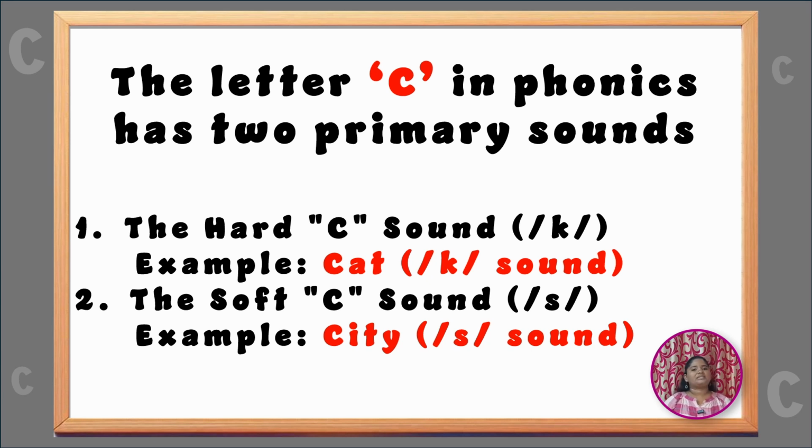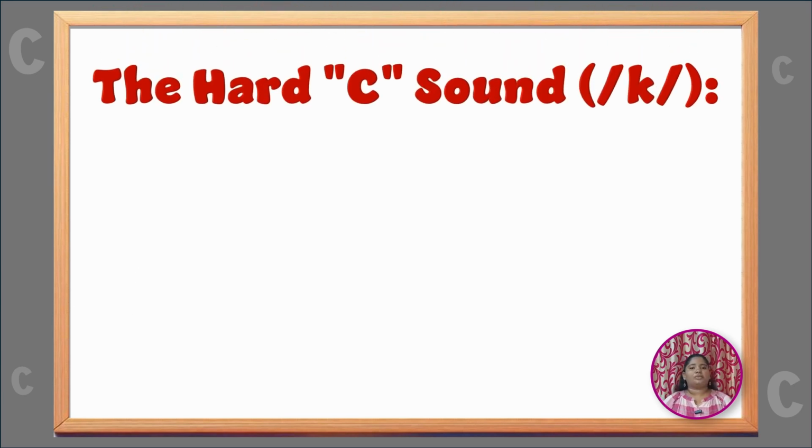C-A-T, cat. C-I-T-Y, city. So, both the words start with the letter C. But in one word we said K and in the other word we used S. Let's see when to use K and when to use S in the starting of the word. It means if the letter C comes in the starting of the word, which sounding is to be used. Let's see about the sounding of K.